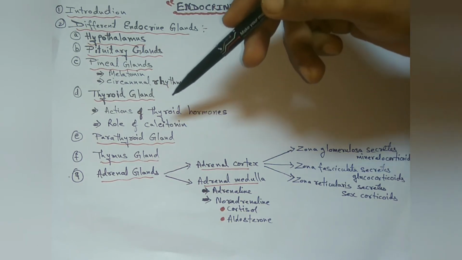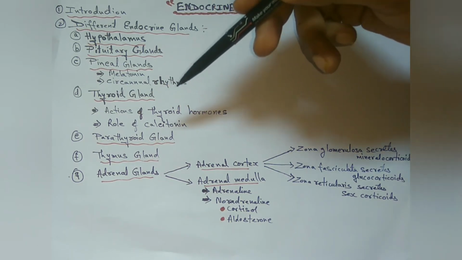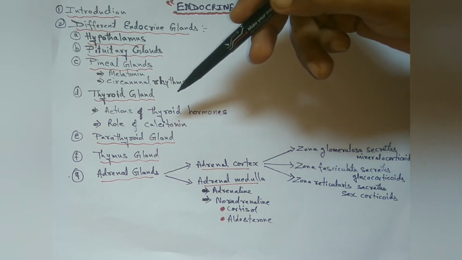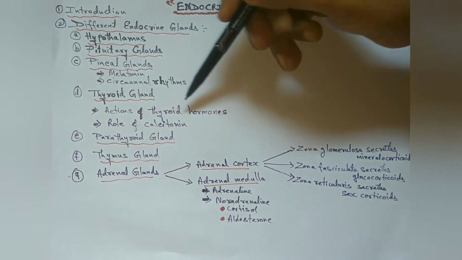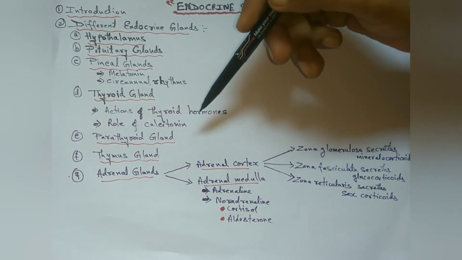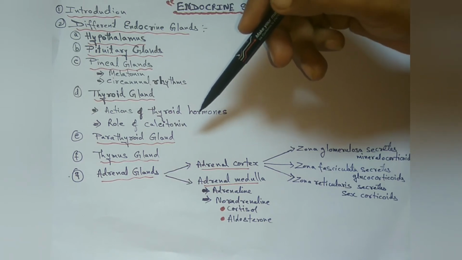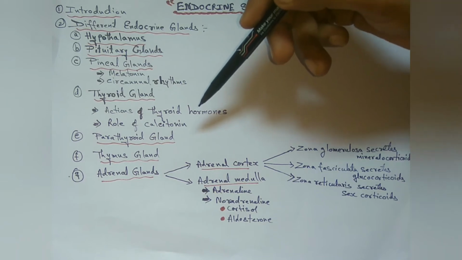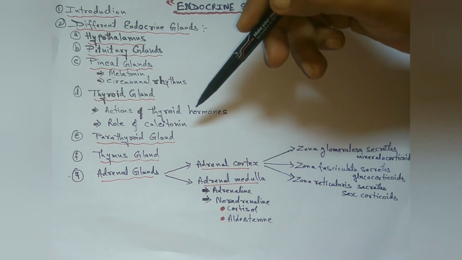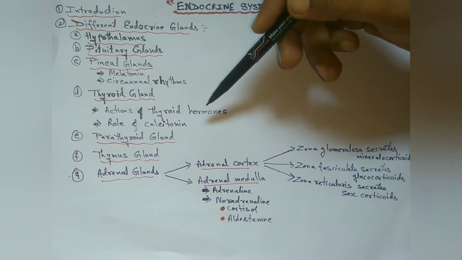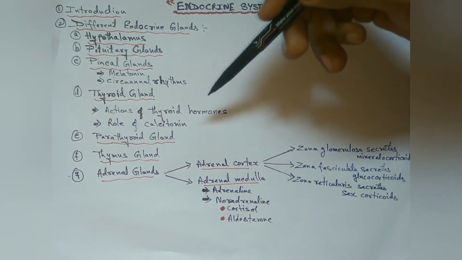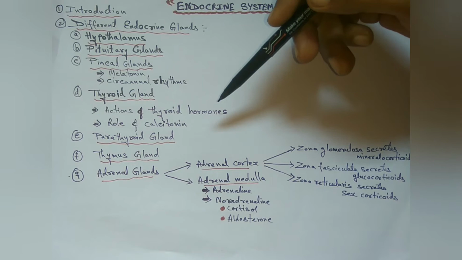Next, we come to the thyroid gland. Thyroid glands are located on either side of the larynx and produce hormones like thyroid hormones and calcitonin. Next, actions of thyroid hormones. The effects of thyroid hormones on virtually every cell in the body are manifested in the widespread clinical effects of their excess or lack. Many of the actions of thyroid hormones are mediated by their binding to nuclear receptors that have a preferential affinity for T3.